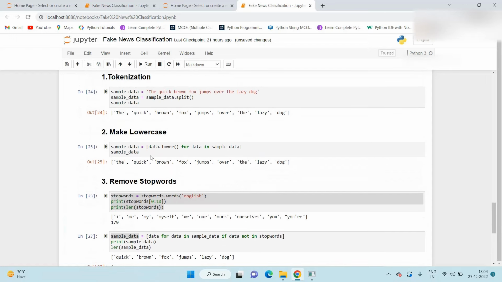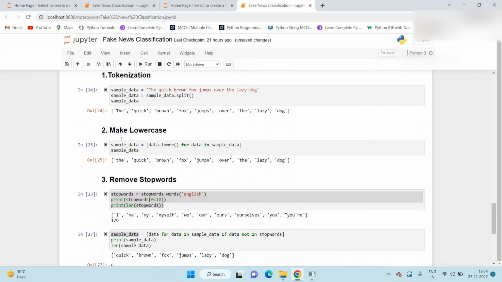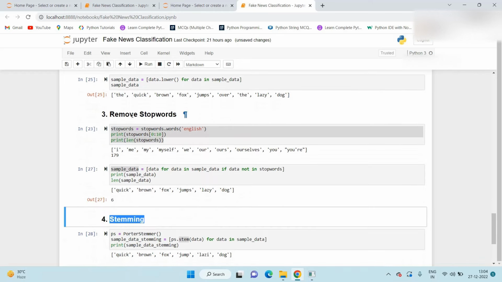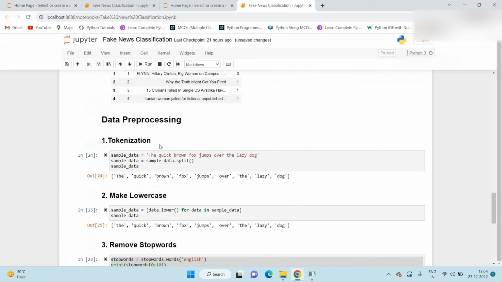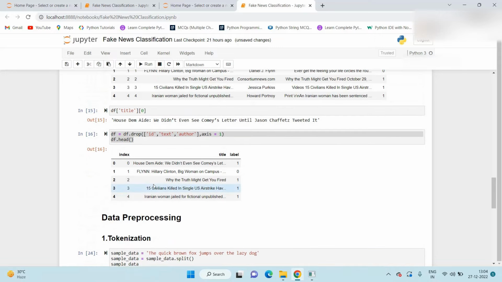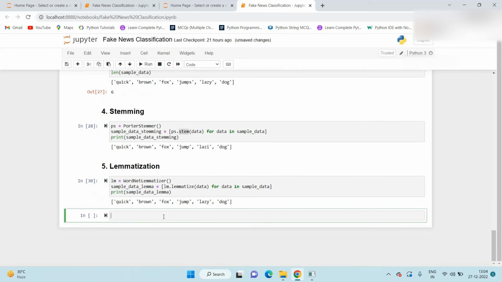So these are the operations we perform while doing the data pre-processing. First is tokenization, second is lowercase, third is stop words removal, fourth is stemming or lemmatization. We perform all these operations on our main data set, which is created with the title and label columns.